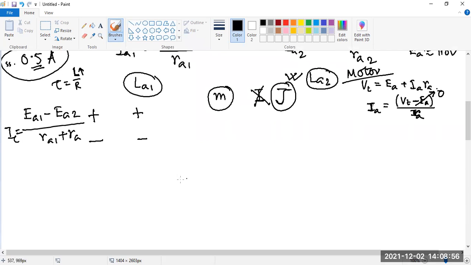Okay, so tell me the expression for the terminal voltage for the motor. Anyone? I have just written it a few minutes back. EA plus IARA. Yes, sir. So this is for the motor.